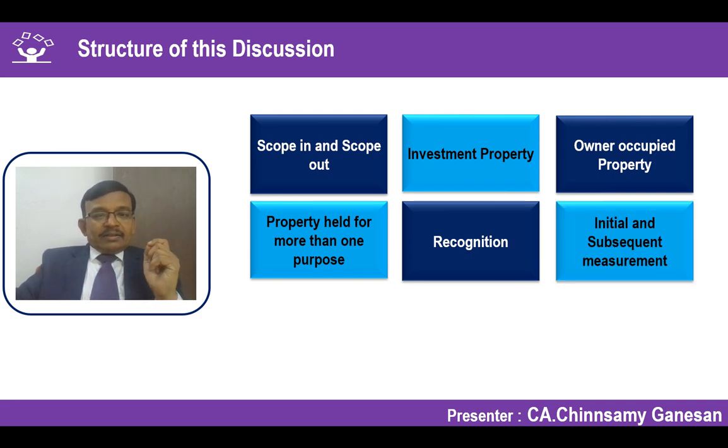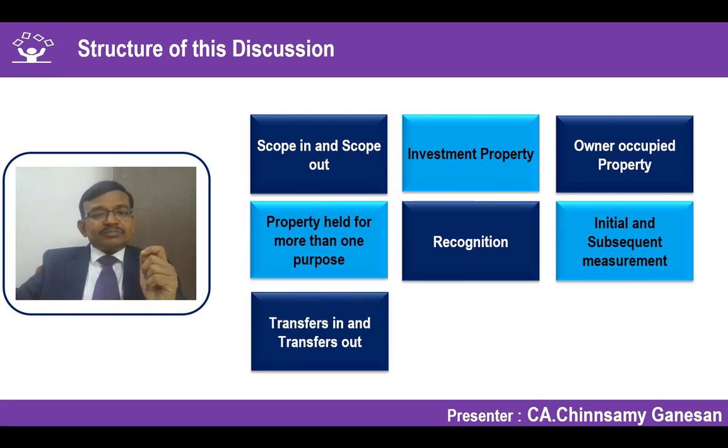And then once you have decided that it can be recognized as an investment property, what is the value to be attributed? That we call a measurement, right? So what is the initial measurement? That is on the date on which you have acquired an investment property. And what is the subsequent measurement on the reporting date? Whether it's similar to Ind AS 16 property, plant and equipment, or it goes for a different prescription under Ind AS 40, we will look into that particular aspect.